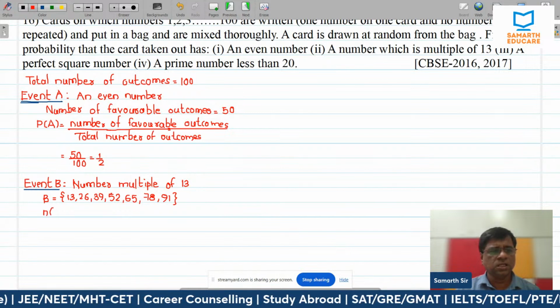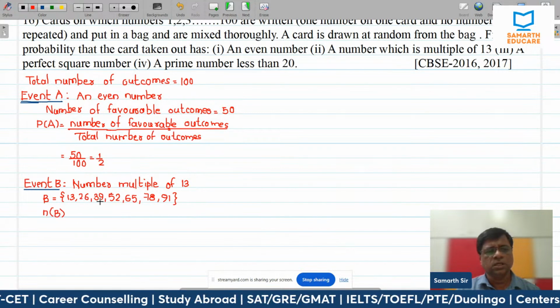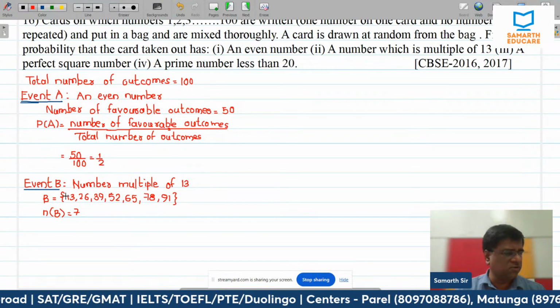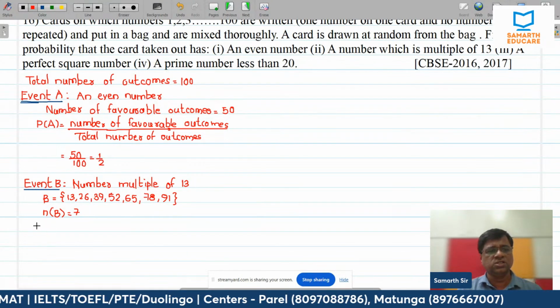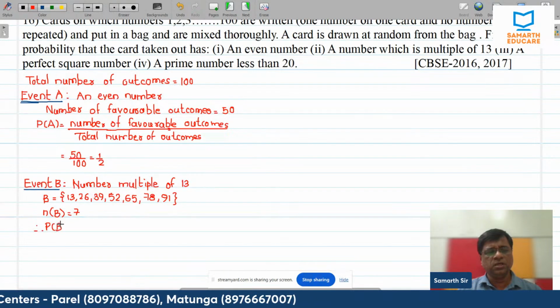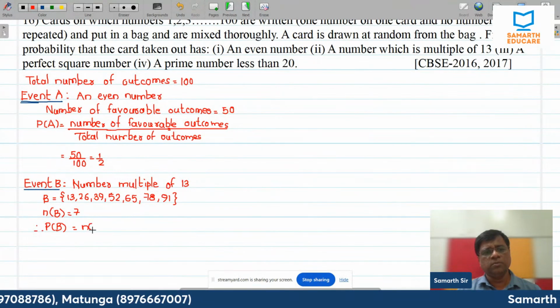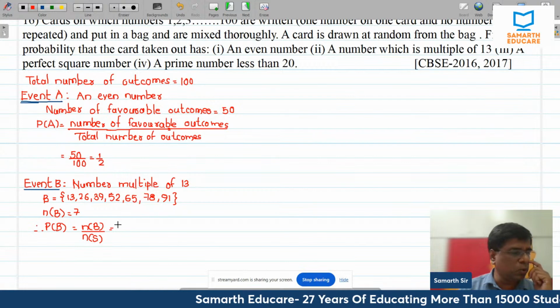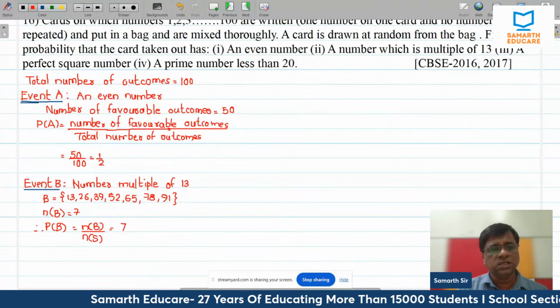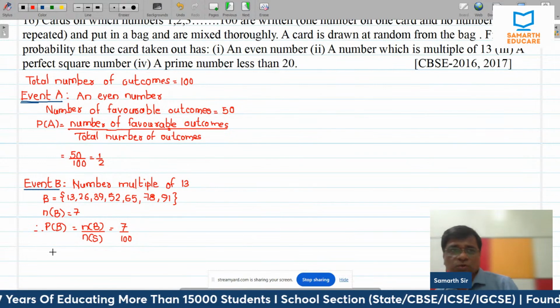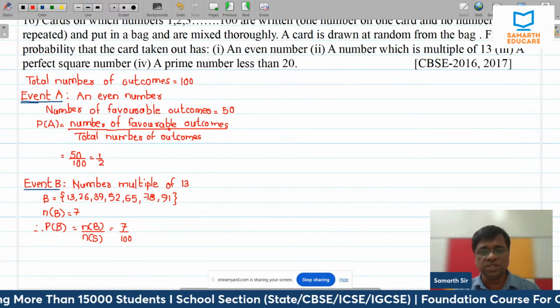So how many cards are there? N of B is 3, 3, 6, and 7. 13 sevens are 91. So there are 7 cards which satisfy this condition. Favorable cases is 7. P of B is N of B divided by N of S. Favorable outcomes divided by total number of outcomes. That is 7 upon 100 is the answer. Sometimes they may also ask you in percentage, so that it will be 7%.